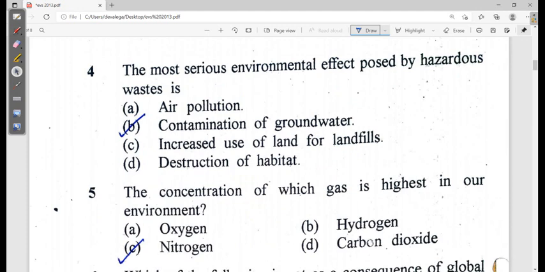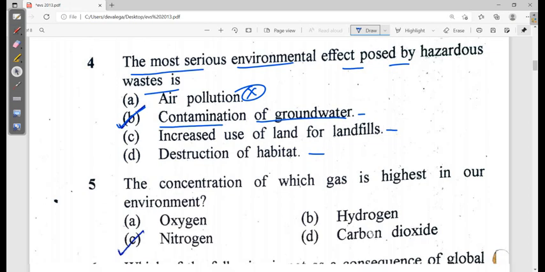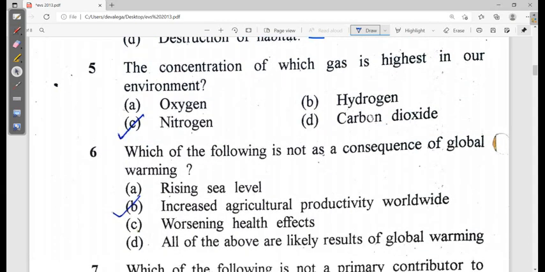Now next is, the most serious environmental effect caused by hazardous waste. Hazardous waste, that means air pollution? No. Contamination of groundwater, let me check whether it is correct or not. It may be your correct answer. Increased use of land for landfills? No. This could be destruction of the habitat? No. This could be, but see, the most important looking is this one, contamination of the groundwater. So option B is the correct one. Fine, nice job by the student. Actually, you have solved this.